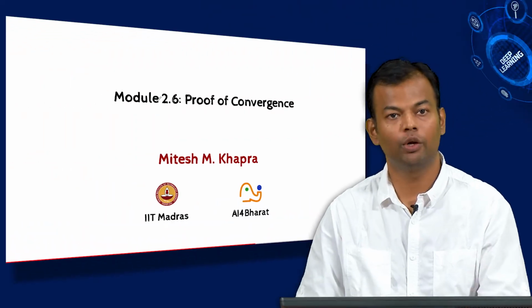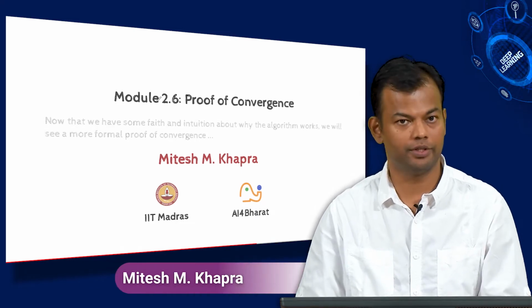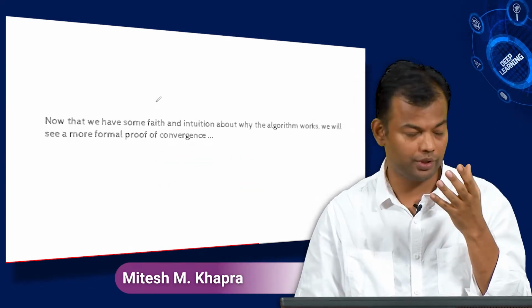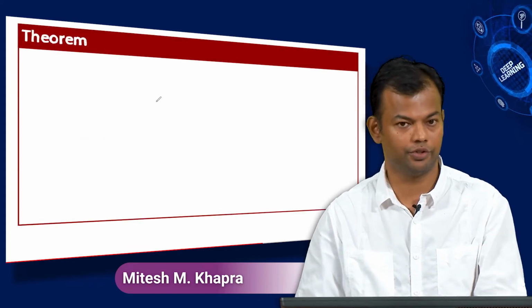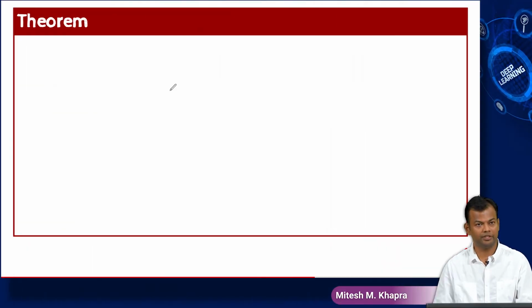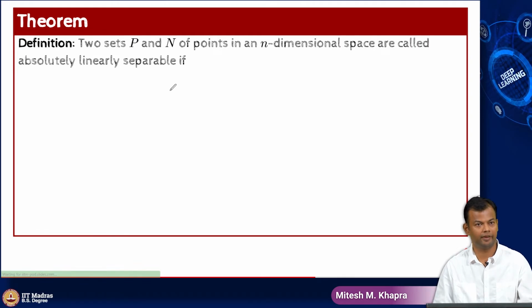So welcome back. We're now going to talk about the proof of convergence, right? So the idea is that you have some intuition about how this algorithm works. So let's now formalize it, right? Whether it will actually converge or not, right? So I'm going to first state the theorem, and before that I'll define something.